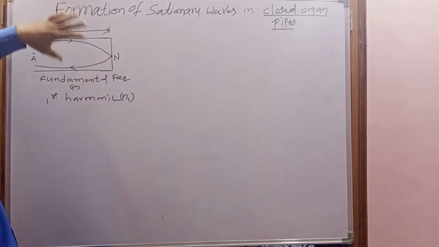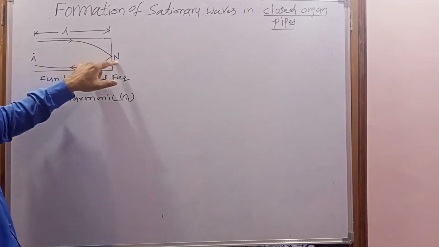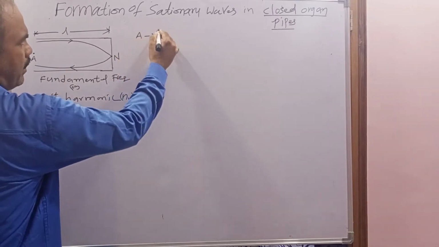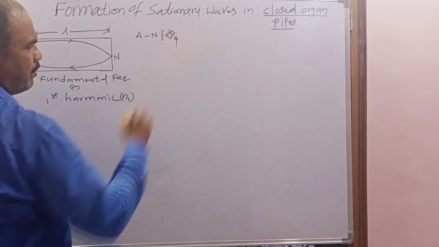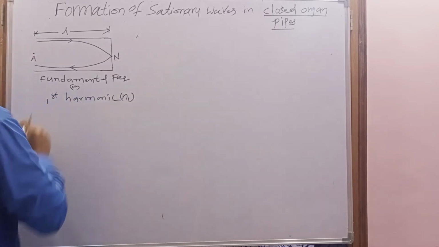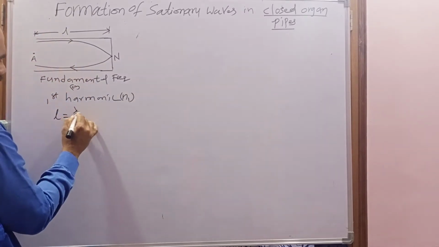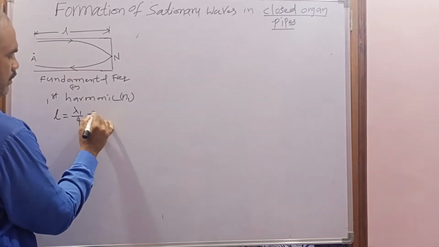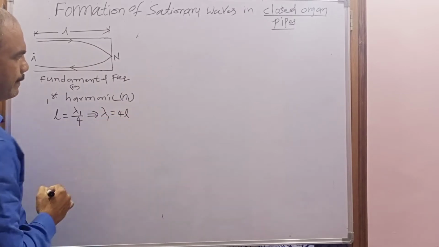To convert this length into wavelength, you have to know the distance between the node and antinode. What is the distance between the node and antinode? That is lambda by 4. So here the length L equals lambda, but the wavelength is considered lambda 1, so L equals lambda 1 by 4. When we simplify this, lambda 1 equals 4L.